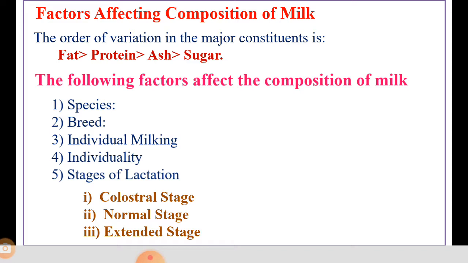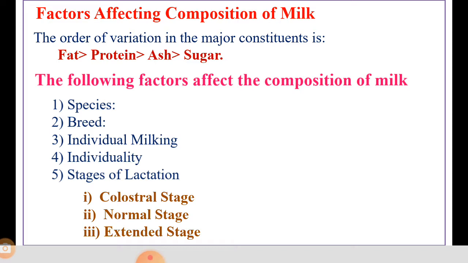This is the period of 3 to 5 days, and in some individual breeds sometimes 10 days, immediately after parturition.